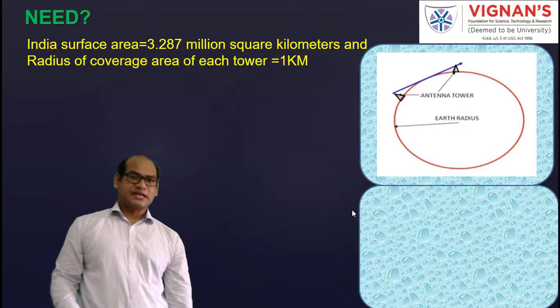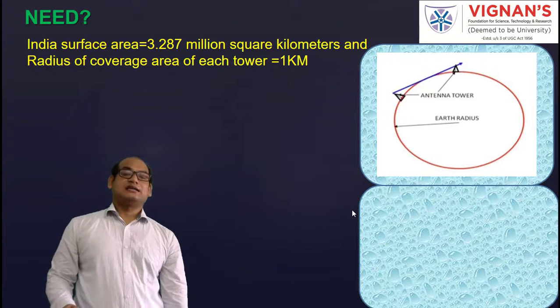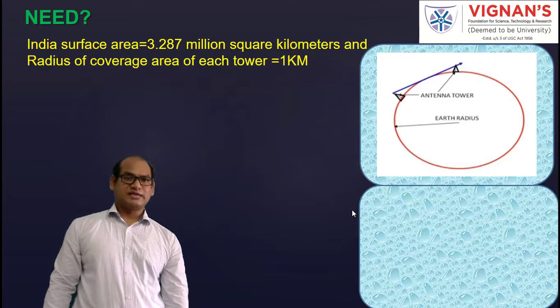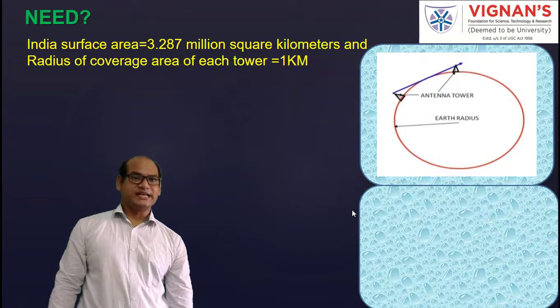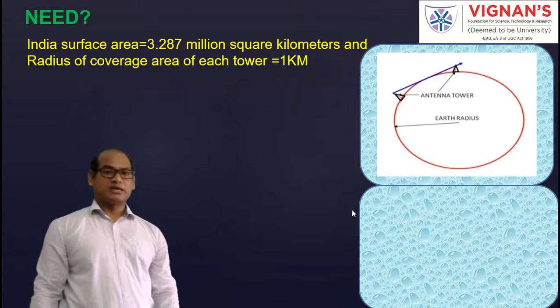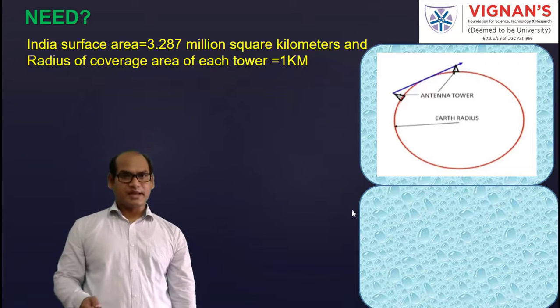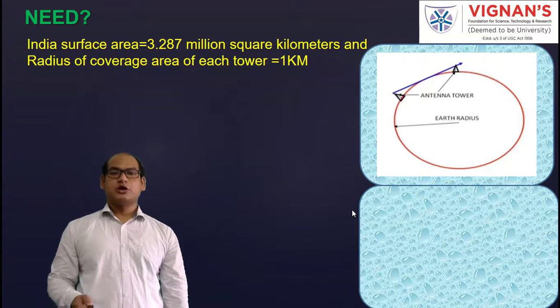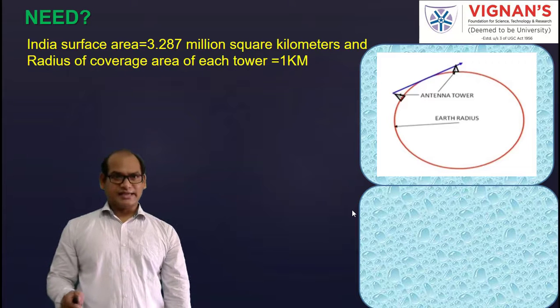So India's surface area is 3.287 million square kilometers, and the coverage area of each tower is 3.14 square kilometers. We need to find the number of towers required to establish the communication in India. That means we take the total India surface area divided by the coverage area of one tower. So 3.287 million square kilometers by 3.14 square kilometers, and we get approximately 1 million towers required. So 10 lakh towers are required in order to establish the communication in India.